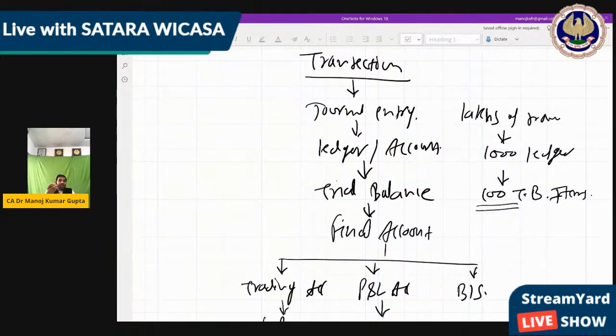And in future, for CA Final students also, all further accounting depends on this only. Like if you make a consolidated balance sheet, CFS, which is a very important topic in CFA, then what do you consolidate? You consolidate financial statements. So financial statement is the final account only. When you do amalgamation, business combination, what do you do? You combine two financial statements together. So you are going to merge financial statements. That is called amalgamation.